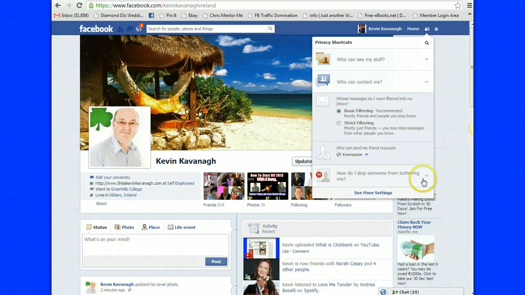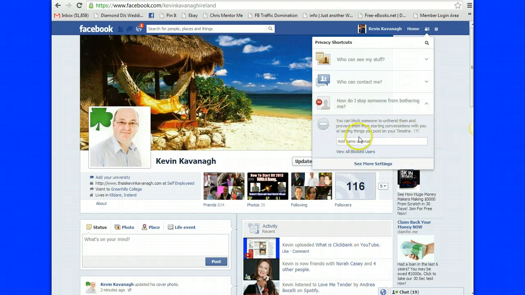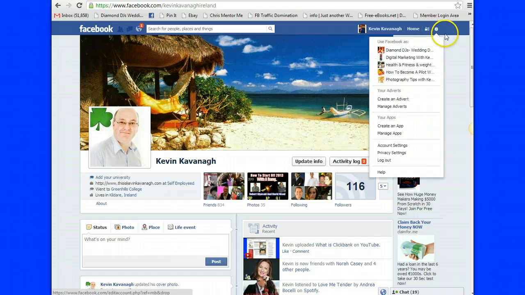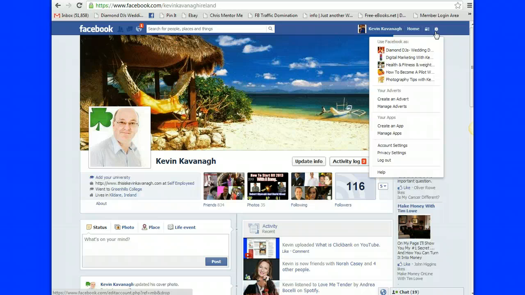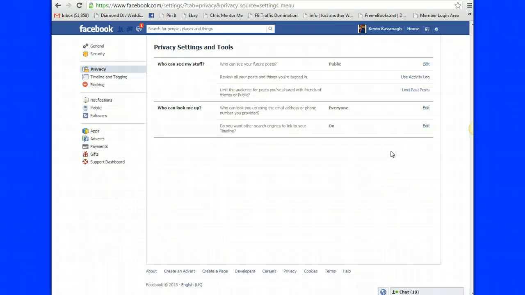Okay, if somebody's bothering you, you can actually block them, and I'll show you another way how to do that right now. If you go up to this other star here, or semi wheel, there's a setting here, and say for instance you want to block somebody off your account, you can go down to your privacy settings. This is just another way into it.